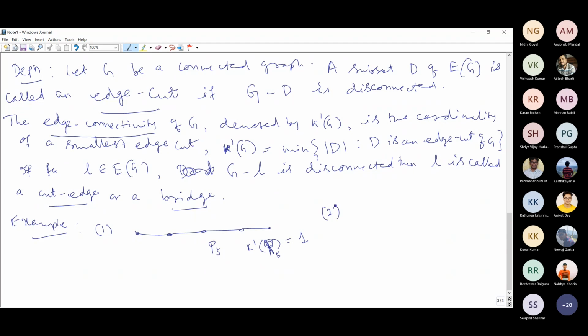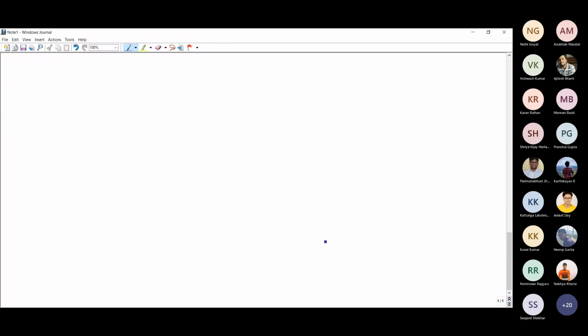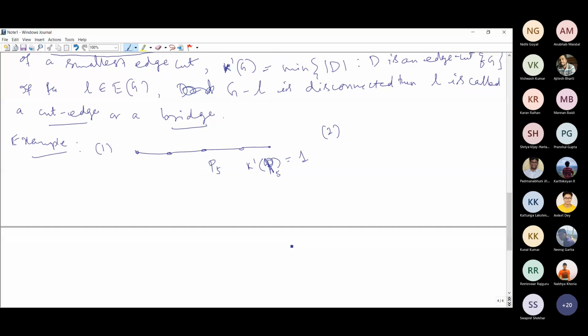Why only for a path? If you consider any tree, every edge will be a bridge. For a path, every edge is a bridge or a cut edge.